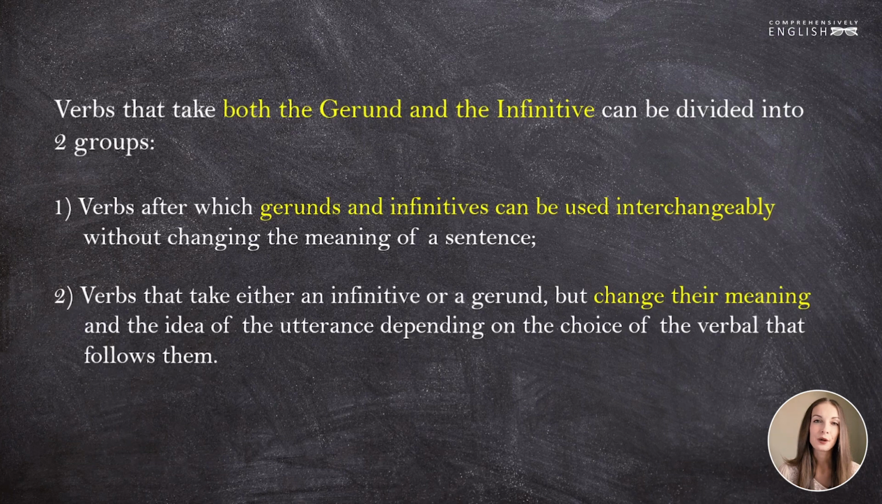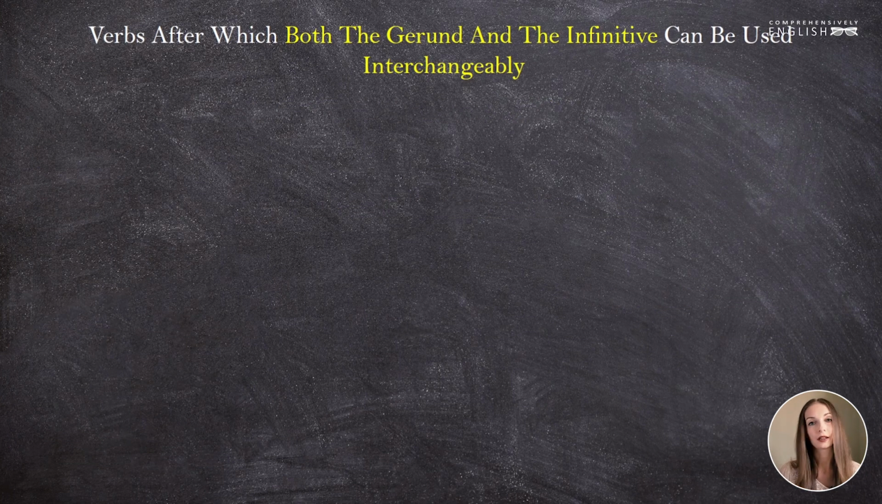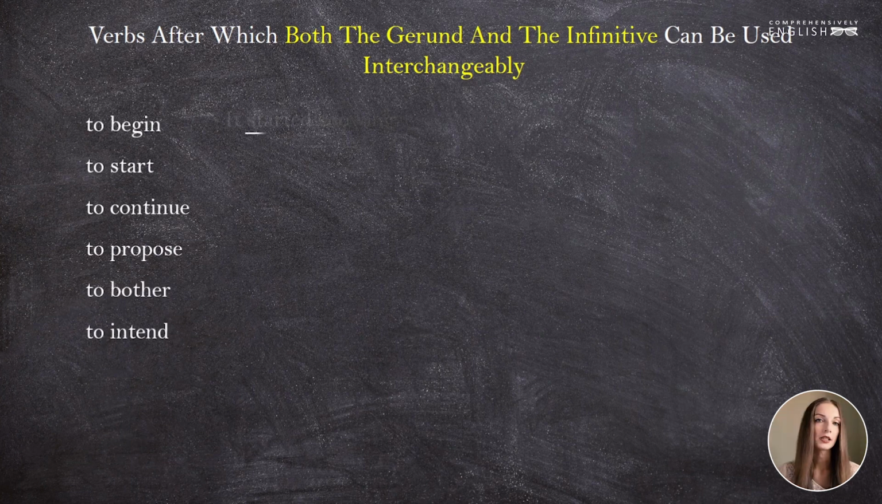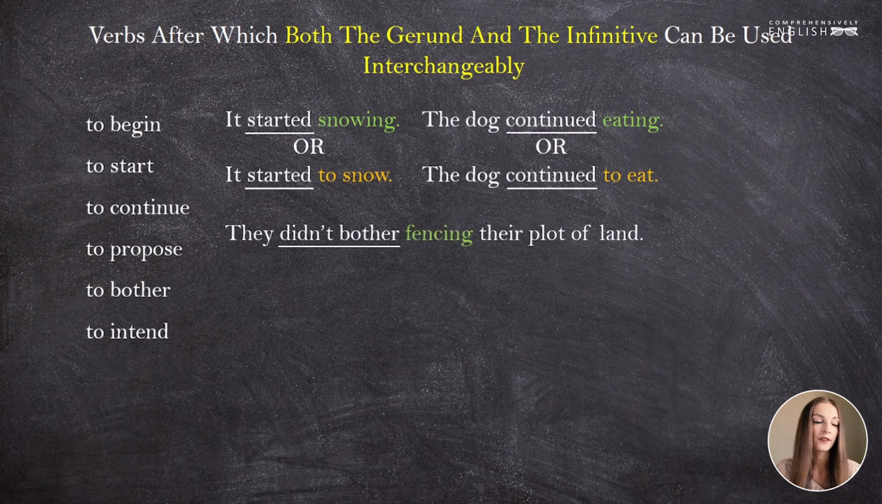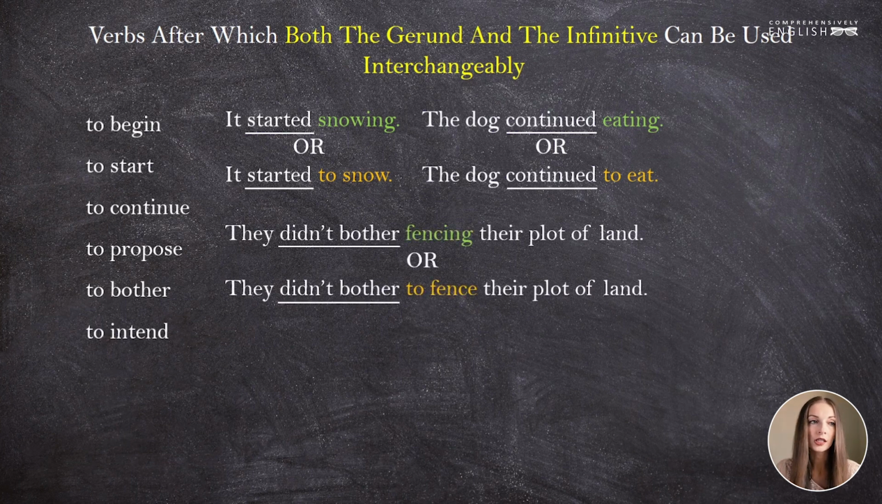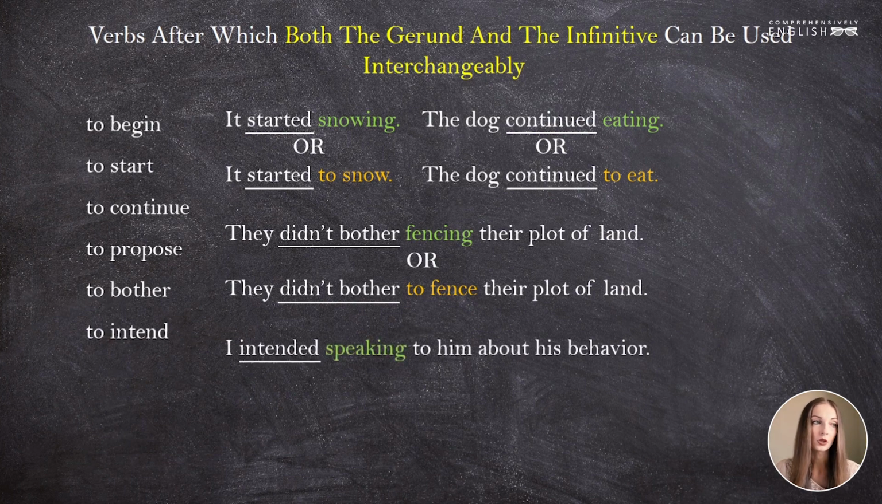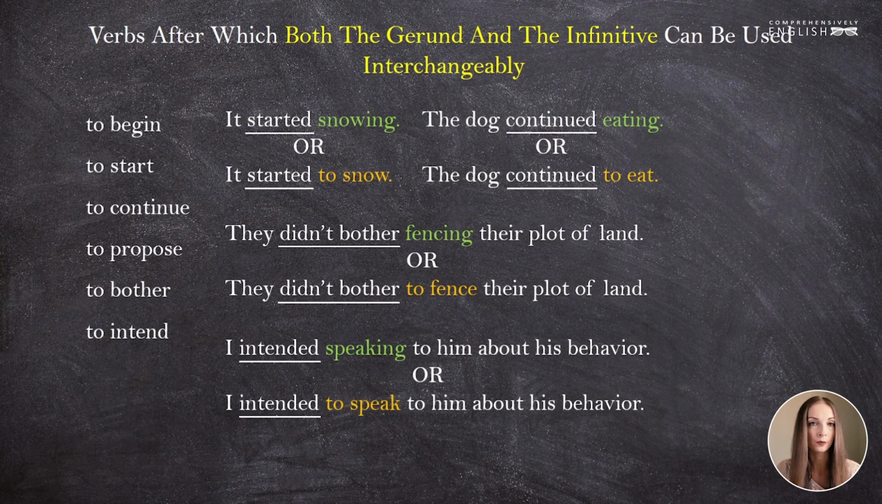First, let's look at the verbs after which the gerund and the infinitive can be used interchangeably. These are the verbs to begin, to start, to continue, to propose, to bother, and to intend. It started snowing or it started to snow. The dog continued eating or the dog continued to eat. They didn't bother fencing their plot of land or they didn't bother to fence their plot of land. I intended speaking to him about his behavior or I intended to speak to him about his behavior.